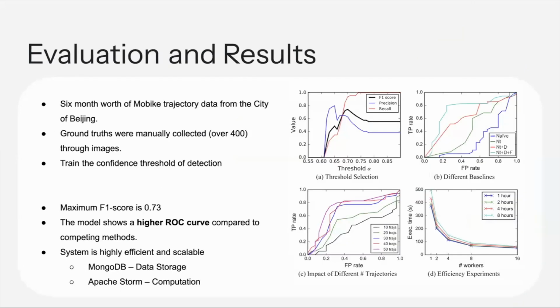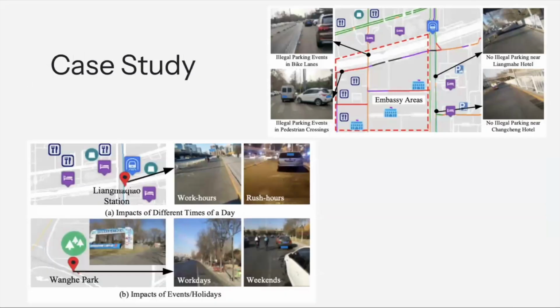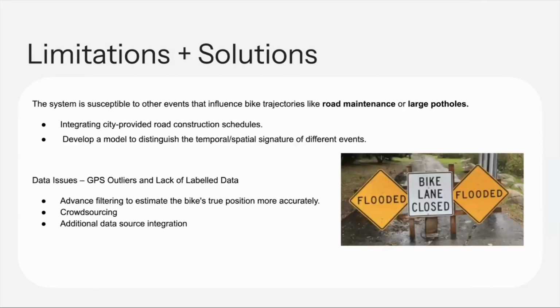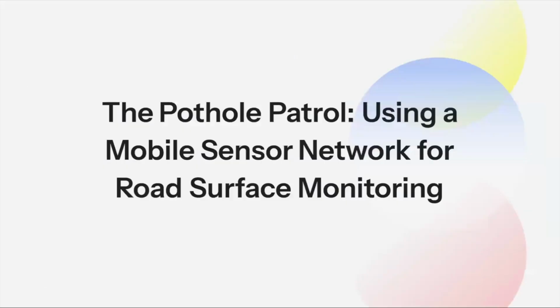The system is evaluated on Mobike trajectory data in the city of Beijing and achieves an F1 score of 0.73 and a high ROC curve. The case study concludes that illegal parking is dependent on day, time, and locations. Some limitations of this system are that there is a lack of labeled data and the system is susceptible to external events. The solutions are mentioned in the bullet points.